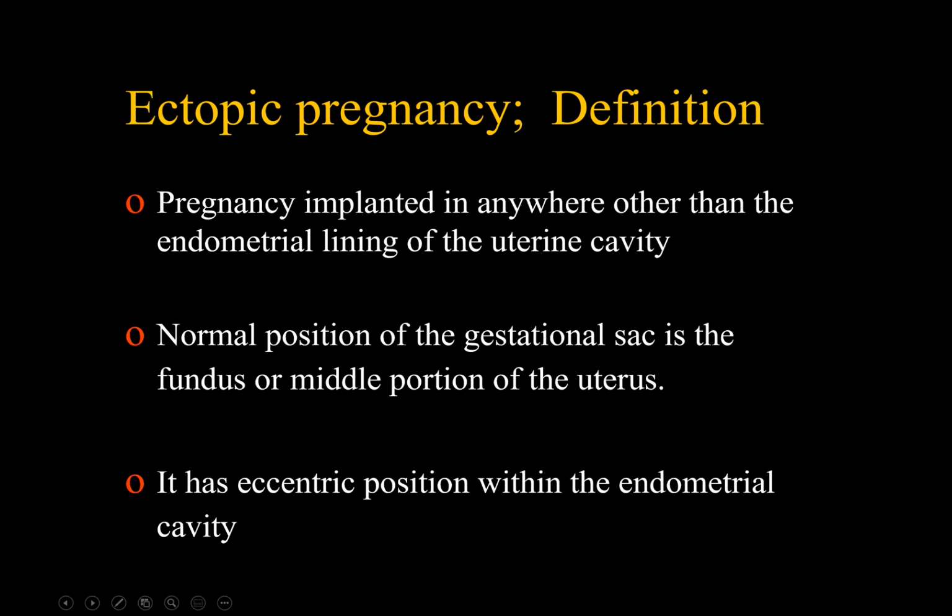What is ectopic pregnancy? Ectopic pregnancy is any pregnancy implanted in a location other than within the endometrial cavity. The normal position of the gestational sac is the fundus or middle portion of the uterus. It has an eccentric position within the endometrial cavity. Sometimes pregnancy could be in the uterus but is still considered ectopic, like if it is in the cervix or Cesarean section scar.